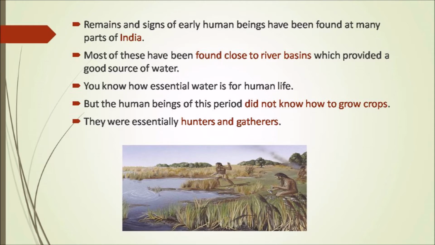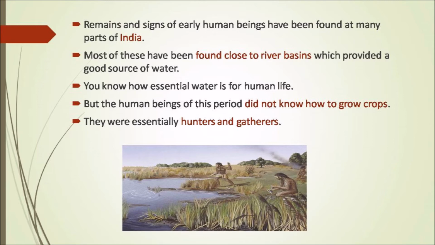Remains and signs of early human beings have been found at many parts of India. So even in India they have found the skeletons and the impressions of the early human beings. Most of these have been found close to the river basins, which provided a good source of water. Therefore it is estimated that even the early humans would have settled down near the river basins, such as near to the river, streams or ponds. As we all know, water is the basic need for any living creature to survive.